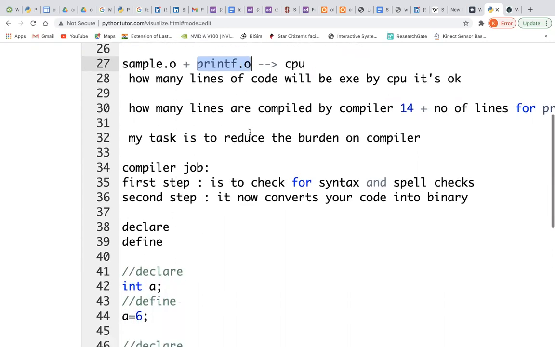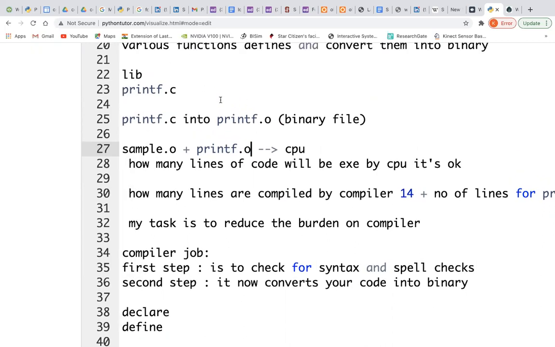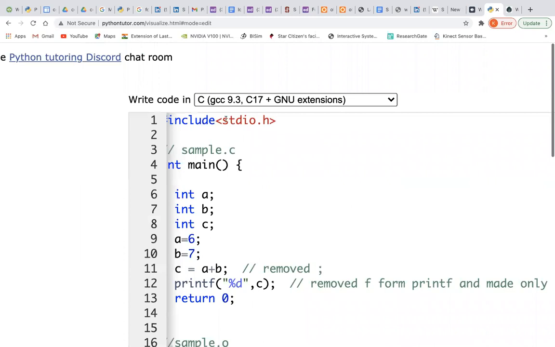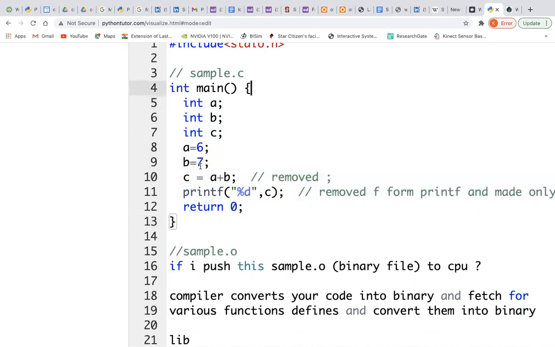So in the original case, the number of lines converted by your compiler, not program, is only this number of lines of code. Of course, it is not 14, it should be 13 because this is a space. Space will be eliminated, and these are the only lines that will be compiled. So maybe it should be around 12 lines of code that are actually compiled by your compiler. The remaining things are already converted into binary, so there is no chance for the compiler to convert them into binary. A lot of time is saved, right?